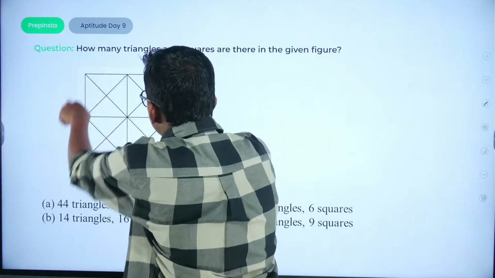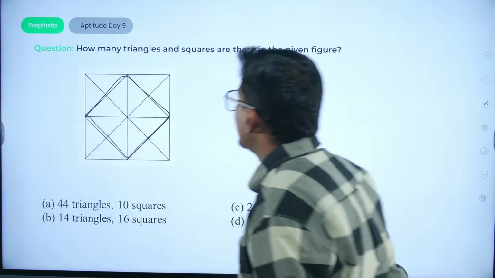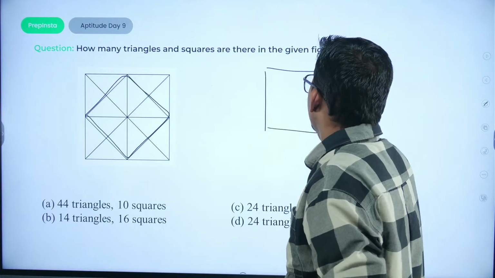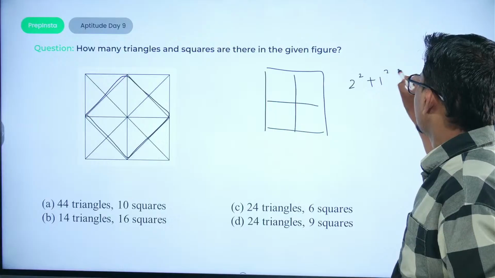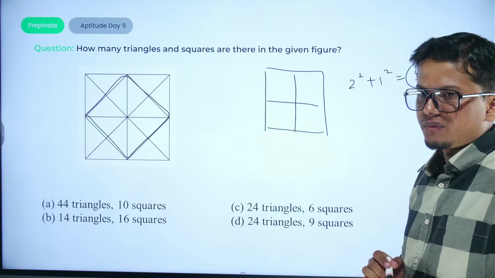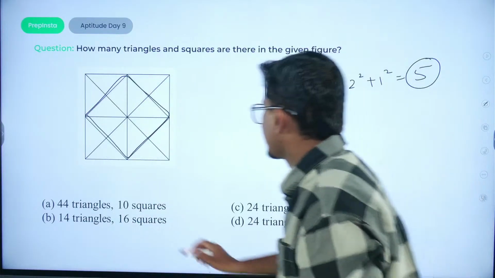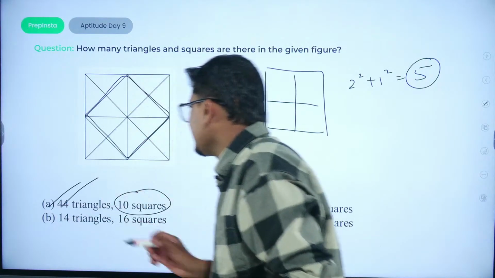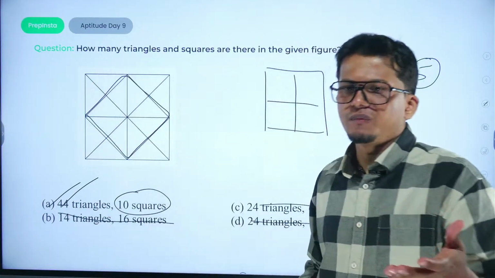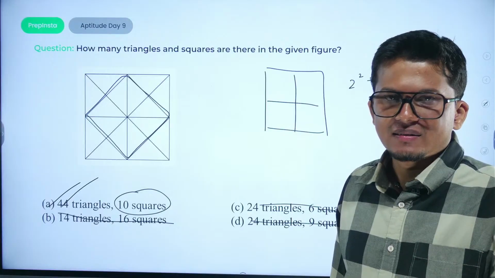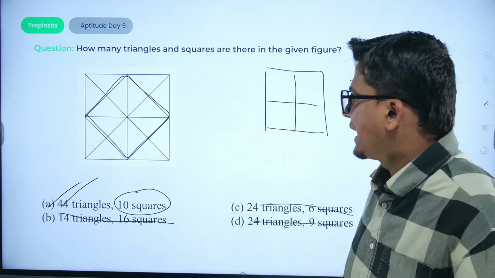So we have two squares, a 2 cross 2 matrix, and this one would be another one. Okay, so if we have a square of 2 cross 2 matrix, there would be 2 squares plus 1 square, that is 5 squares from that particular side, or 5 ऐसे होंगे tilted, so 5 plus 5 would be 10 squares. Okay, so this would be option A. Other options would be eliminated, right? And the same logic we can use to evaluate the number of triangles. ठीक है, तो अभी triangles मैंने पढ़ाया. You can use the logic to count the number of triangles from there.